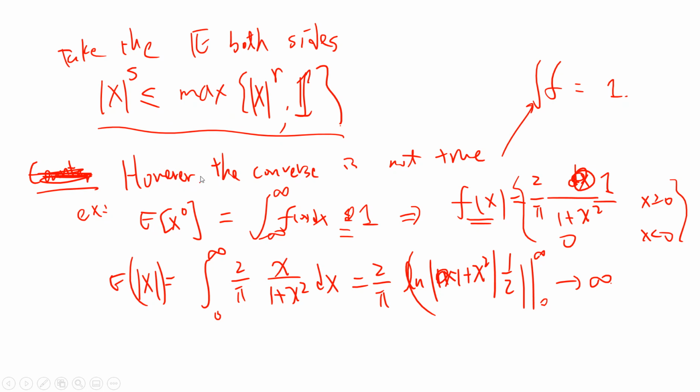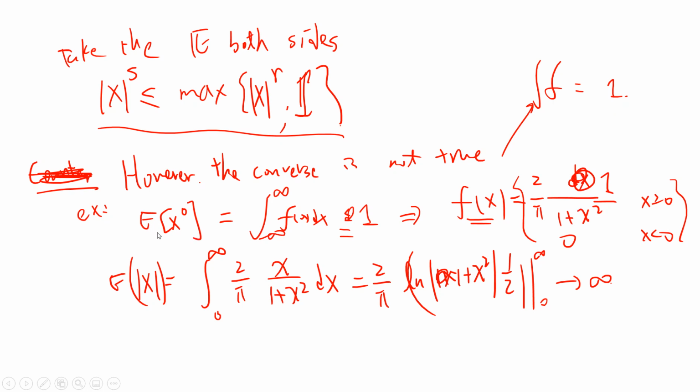A final remark is that the converse is not true. The converse means that if we only know a lower moment exists, we cannot conclude that a higher moment exists. The easy example is the so-called Cauchy distribution. The Cauchy distribution is f(x) equals 1 over pi times 1 over 1 plus x squared. You can check that the integral of f is 1, because the integral of 1 over 1 plus x squared dx will give you arctangent, so it's 1.